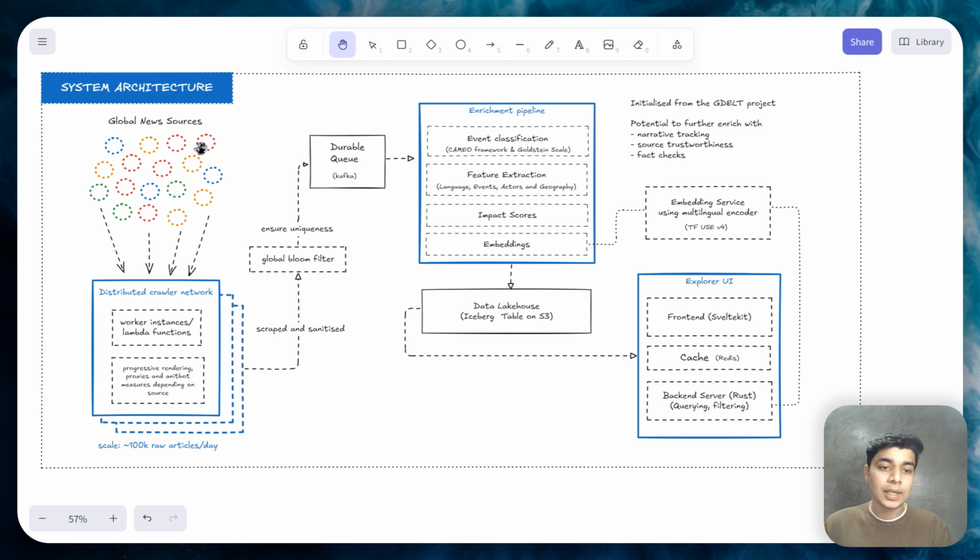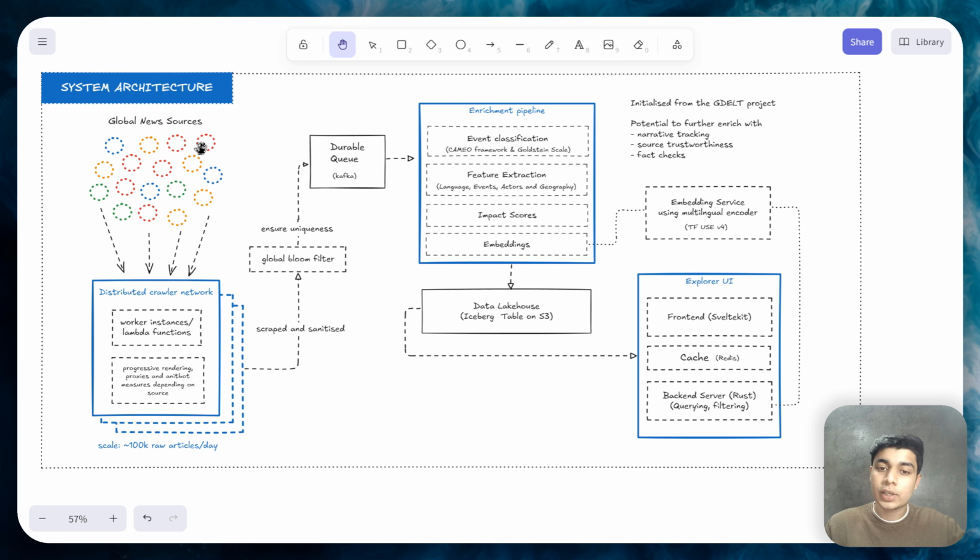So once they're scraped and sanitized, they're put through this global bloom filter to ensure uniqueness. We don't do that at just the URL level because oftentimes articles change over time. And even that is a valuable data point. Once that's put in a queue, our enrichment pipeline can take hold of it. We have all sorts of classifications, feature extractions, impact scores we get from the data as well as the actual titles. And the embeddings that you see are not on the titles, but just on the content.